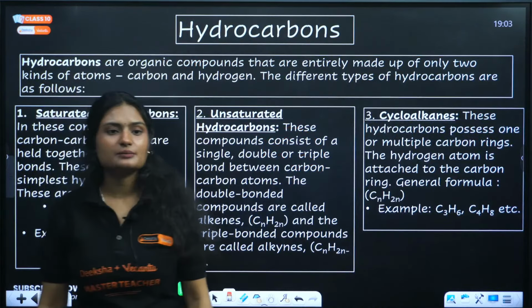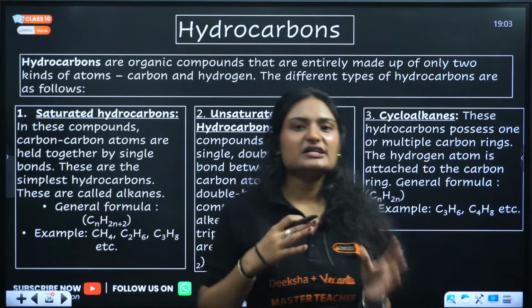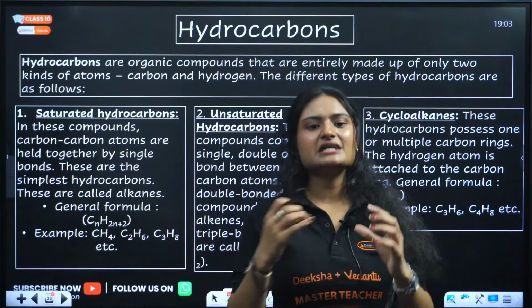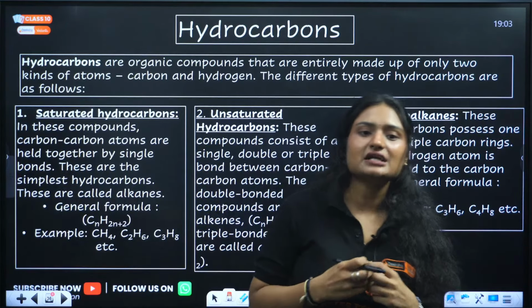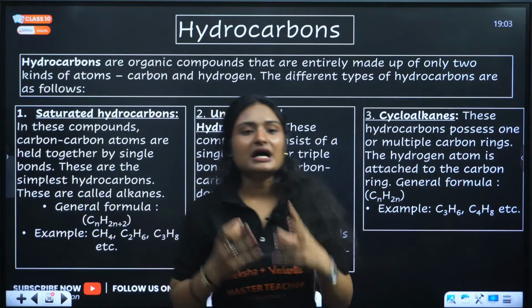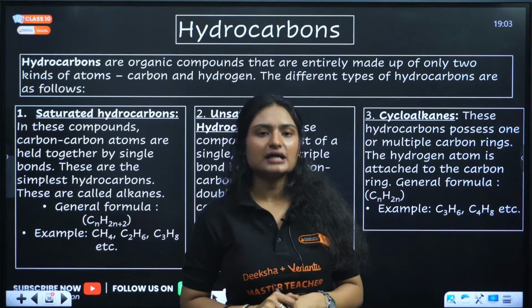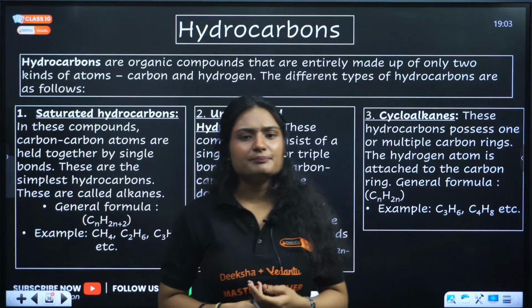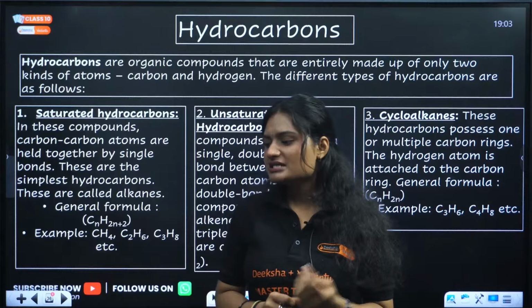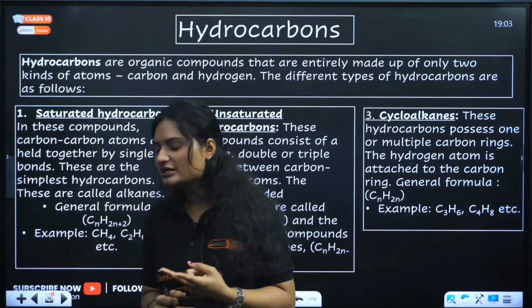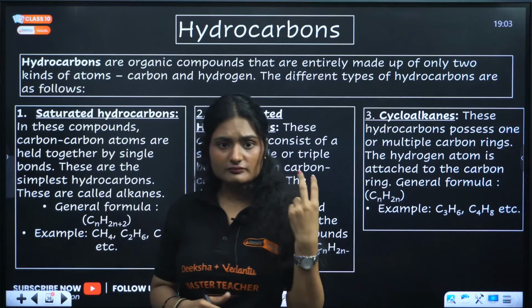Next is hydrocarbons. What are hydrocarbons? Hydrocarbons have carbon and hydrogen. These are organic compounds that are made up of hydrogen and carbon. What are the different types? There are 3 types of hydrocarbons: saturated hydrocarbons, unsaturated hydrocarbons, and cycloalkanes.